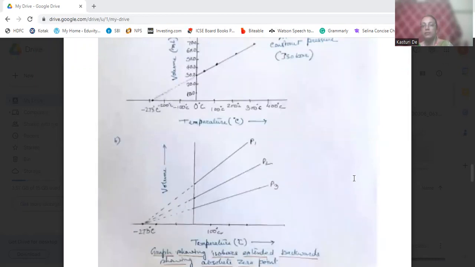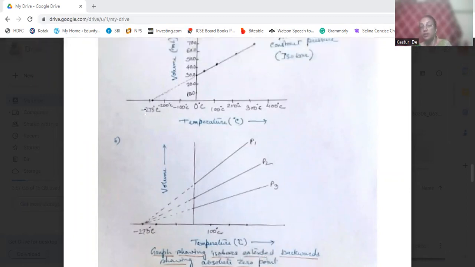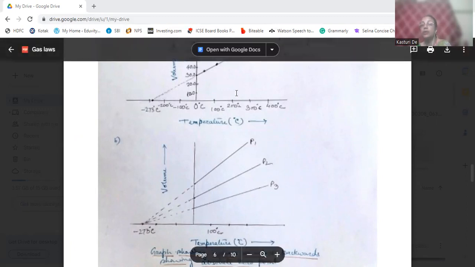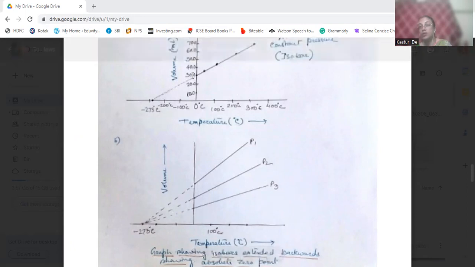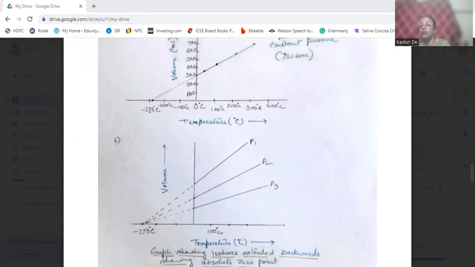Then the volume will be 0. So the volume will be 0 at minus 273 degrees centigrade, and at 0 degrees centigrade, the volume will be 30 ml.